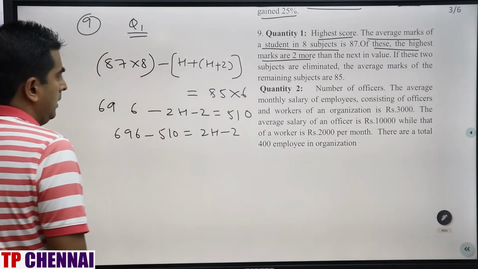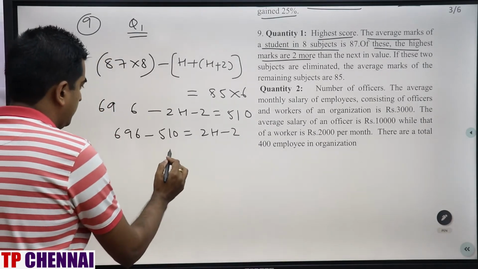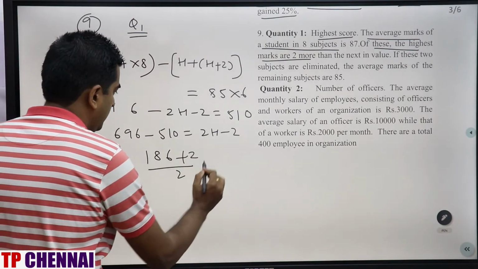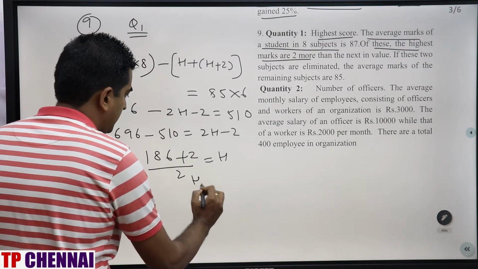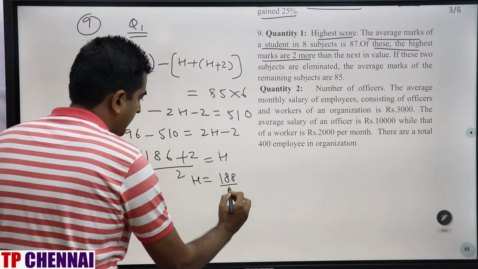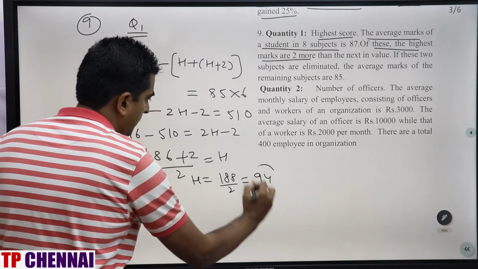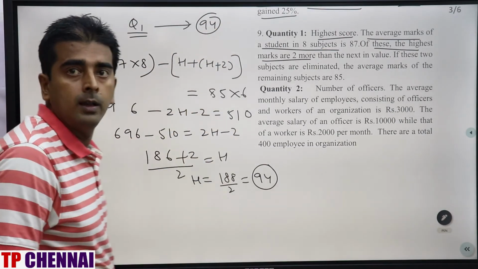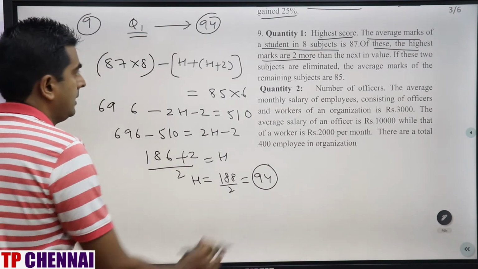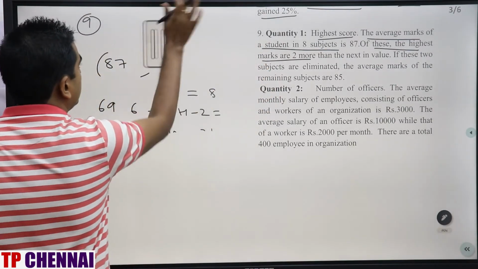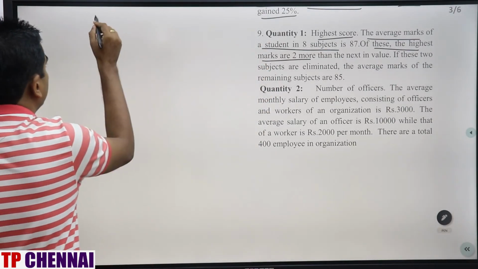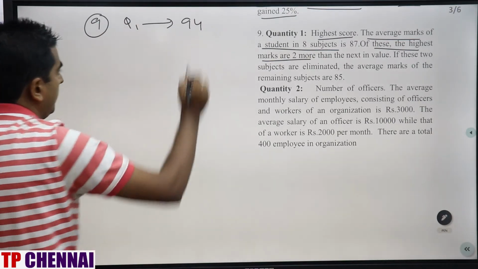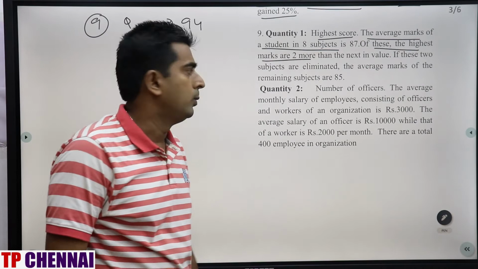Right? So now this is how much? 188 plus 2 by 2 is equal to highest. So highest will be how much? 188 by 2, which is 94. This is my Q1, 94. Right? Now we'll see quantity 2.